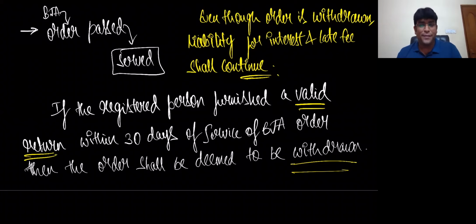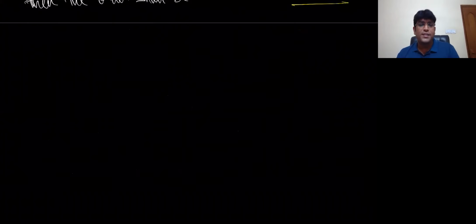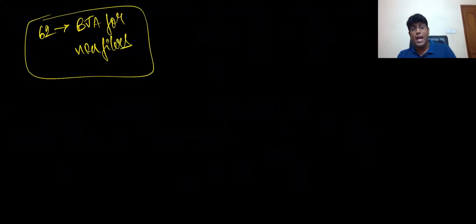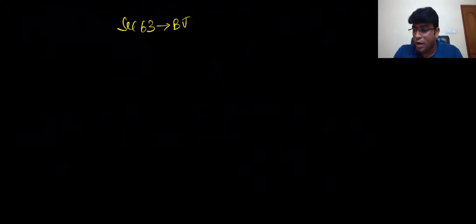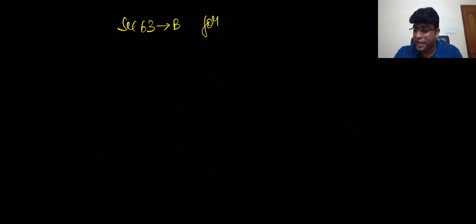Fantastic. That's the end of story for this beautiful section called 62, which talks about BJA for non-filers. Very, very interesting, small section, but very interesting. In the same lines, my dear friends, you have got one more section called 63, which talks about BJA for unregistered person. This is also very interesting, friends.